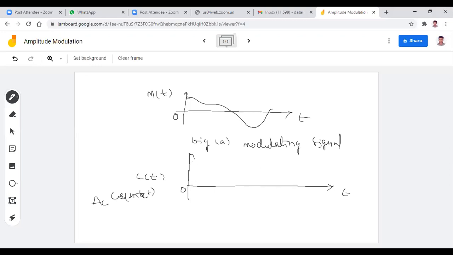So I want to go for the positive side and negative side. Suppose here on the positive side plus Ac and this is minus Ac. Frequency fc. That means you have only one frequency. Actually, I don't know the frequency of the message signal, because I assume the message signal is only m of t. I don't know the shape of the message signal in this particular case. But my assumption is the carrier signal is equal to Ac cos 2 pi fc t. So the carrier signal has only one frequency, that is fc.